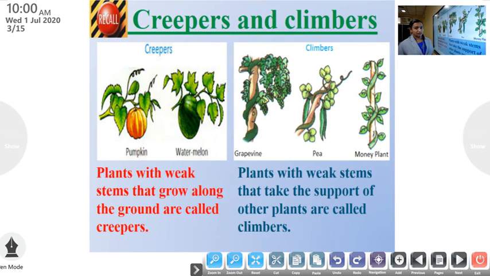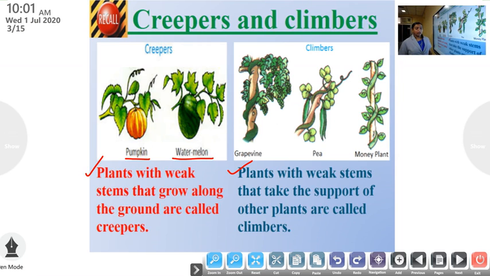Next, creepers and climbers. What do you mean by creepers? Plants with weak stems that grow along the ground are called creepers. Example, pumpkin plant and watermelon plant. Next, what do you mean by climbers?